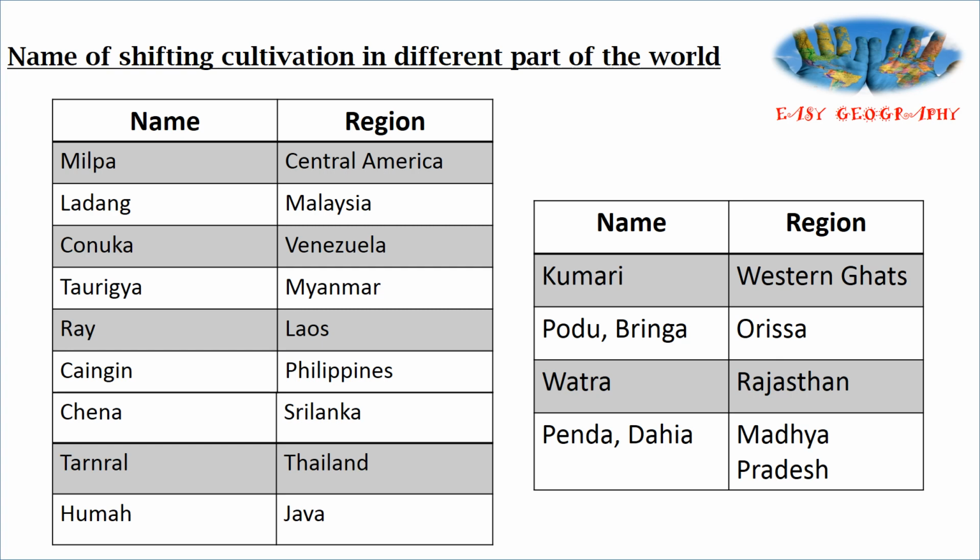In India, its names are Kumari. It is known as Kumari in Western Ghats region, Podu or Bringa in Orissa, Watra in Rajasthan, Penda or Dahia in Madhya Pradesh, Uttarakhand also the same name, Penda or Dahia.